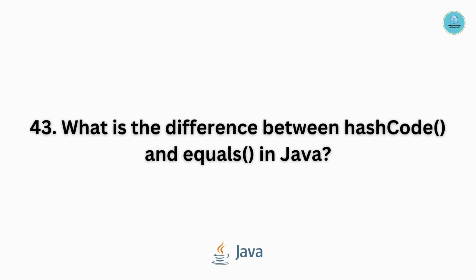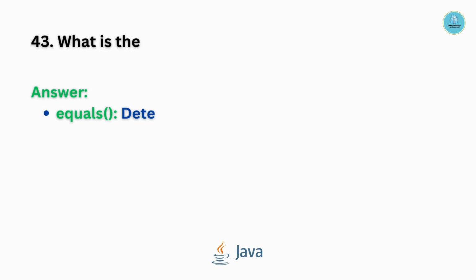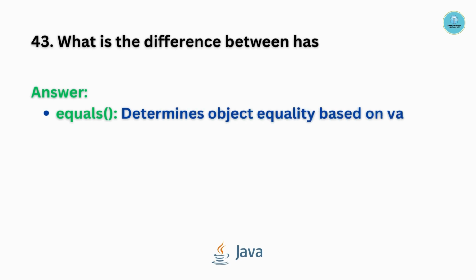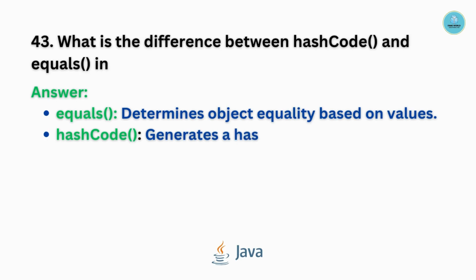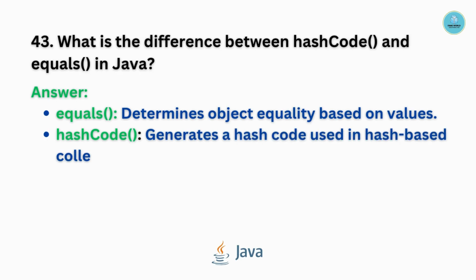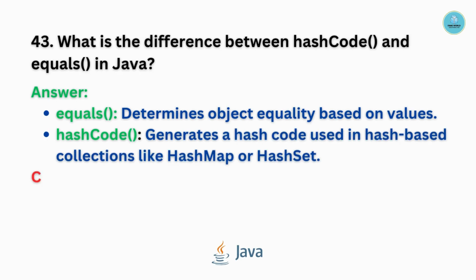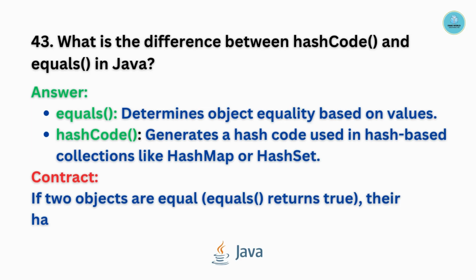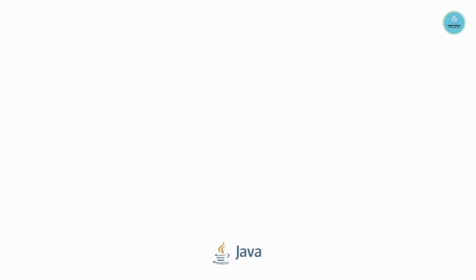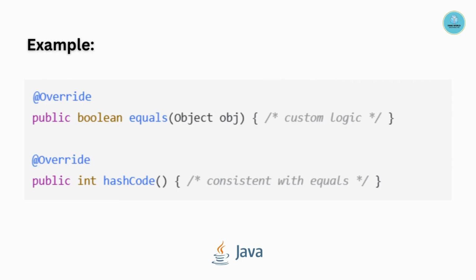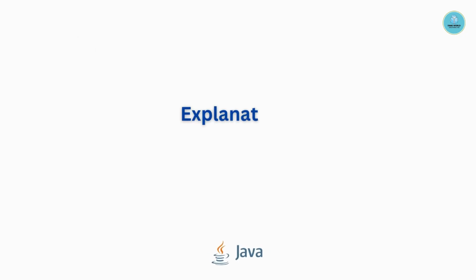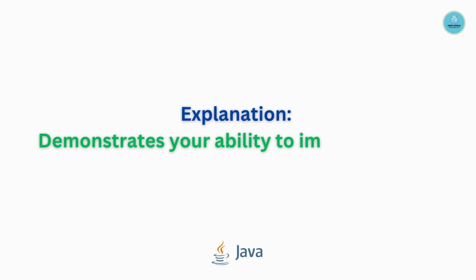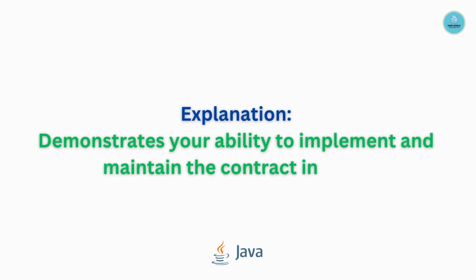Question number 43. What is the difference between hashCode and equals methods in Java? Equals determines object equality based on values, whereas the hashCode method generates a hash code used in hash-based collections like HashMap or HashSet. If two objects are equal, their hash code must be the same. Example is as follows. Demonstrate your ability to implement and maintain the contract in Java.